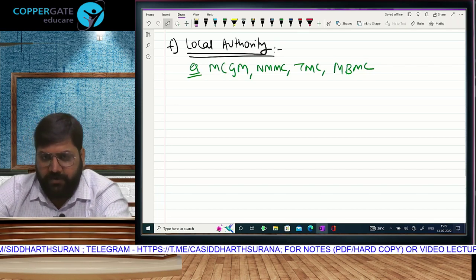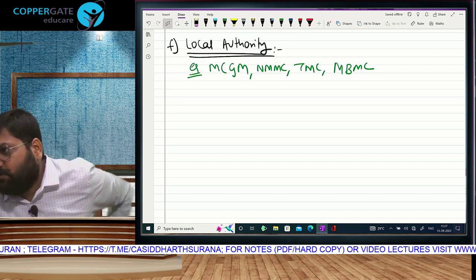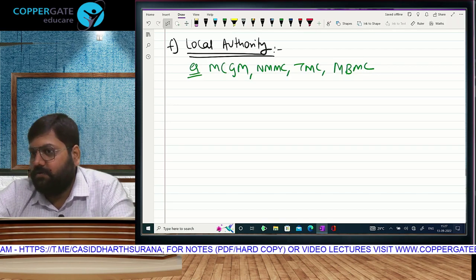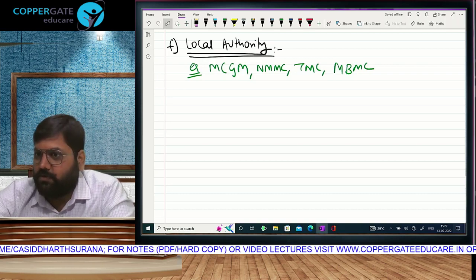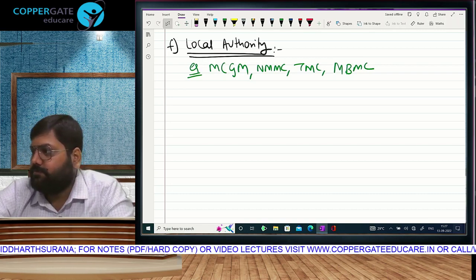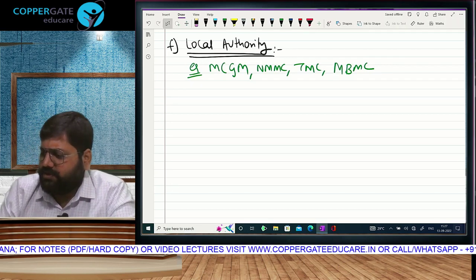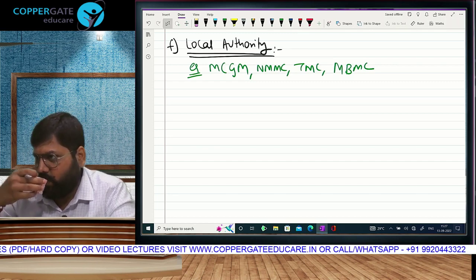Municipal Corporation of Greater Mumbai is the richest municipal corporation in the world, and also the most corrupt municipal corporation in the world. The smallest of work you want to get done over there, you have to pay money. Wherever you go across the city, all the roads are under construction, the whole city is under construction.